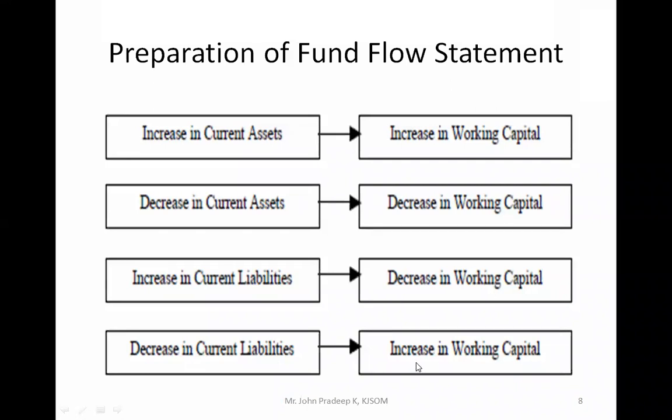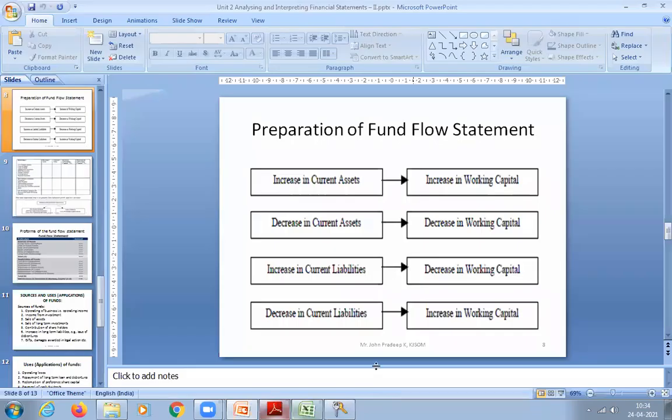So increasing current assets, write in the increase column. Decreasing current assets, write in the decrease column. And current liability will be opposite. Please keep this in mind. This particular PPT I have already put in the LMS, so please download it and go through it again and again. It will be very easy for you to understand.